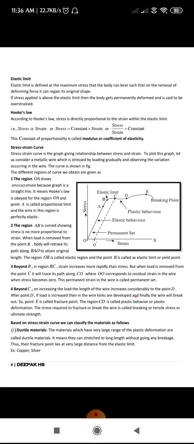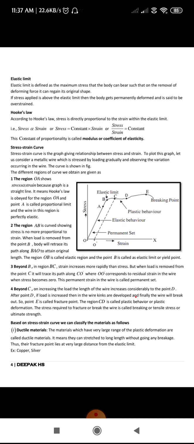In the first point, the stress was directly proportional to strain, but in the second point, the stress is not directly proportional, because from A to B it is not exactly linear, it is a little bit curved. Hence we say the stress is more proportional to strain.